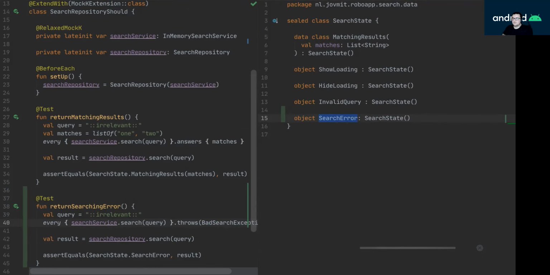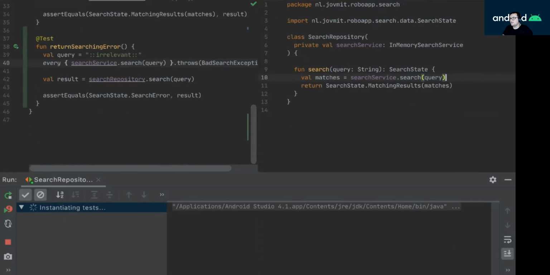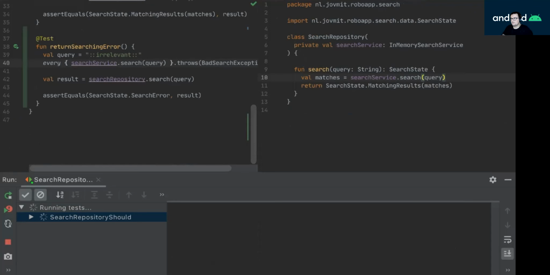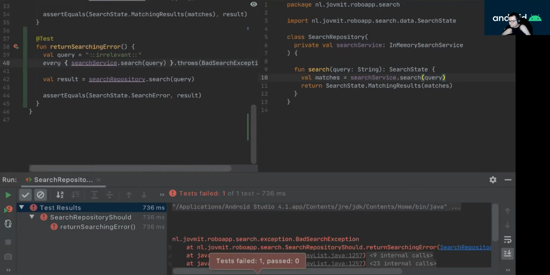Now, the reason why I'm coming up with custom exceptions is that I don't want to depend on low-level exceptions. So for example, if I make a real call to an API, or if I make a real call to a database, those would, for example, throw an IO exception or a SQL exception or that kind of thing. But I don't want to mess with such low-level exceptions in my system.